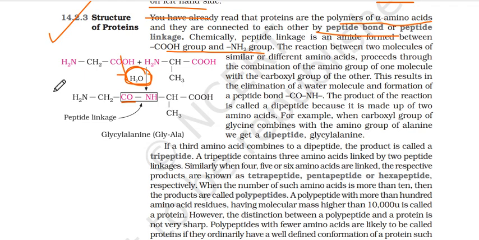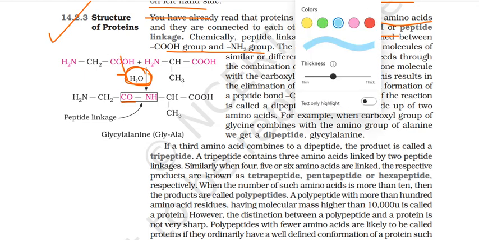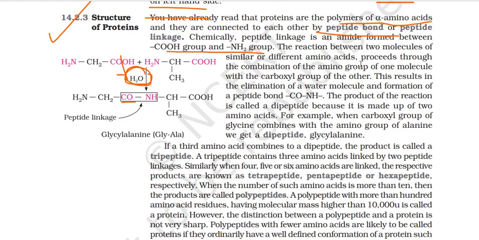The reaction between the two molecules of similar or different amino acids proceeds through the combination of the amino group of one molecule with the carboxyl group of the other. तो एक का amino आएगा, दूसरे का carboxyl group आएगा. This results in the elimination of a water molecule and formation of a peptide bond. यही होता है peptide bond. Basically occurs between the carboxylic group and the amino group. The product of the reaction is called a dipeptide because it is made up of two amino acids. For example, when carboxyl group of glycine combines with the amino group of alanine, we get a dipeptide glycylalanine. You can see glycylalanine किस किस का बना है, glycine और alanine का.